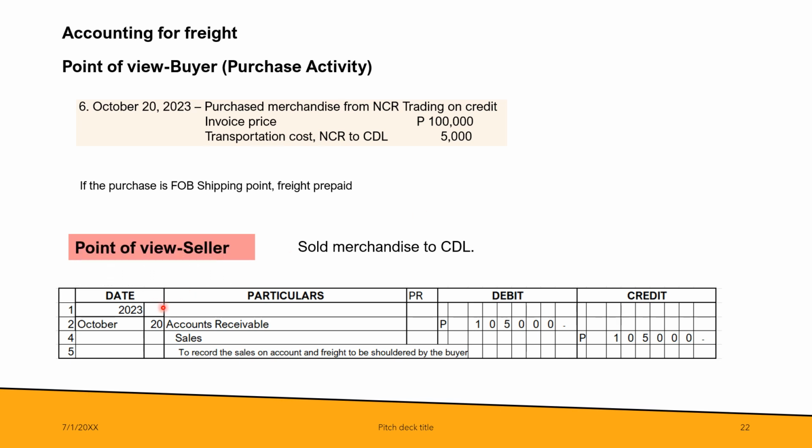So in its books, the debit will be increased by 5,000 pesos because that includes the transportation cost which the seller initially paid to the courier, and which should be chargeable to the buyer. So accounts receivable 105,000 and credit sales 105,000.